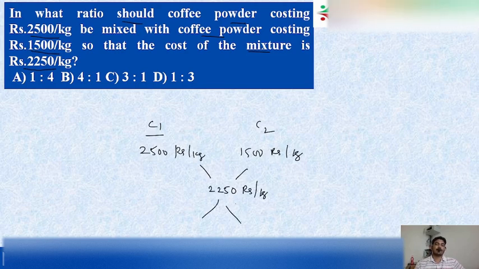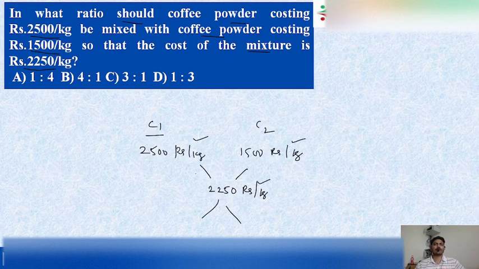As I said in the previous session, in order to apply the allegation rule, all the units must be the same. If the units are not the same, you need to convert them. This is in rupees per kg, this is in rupees per kg, and this is also in rupees per kg. So now we can apply the allegation rule.